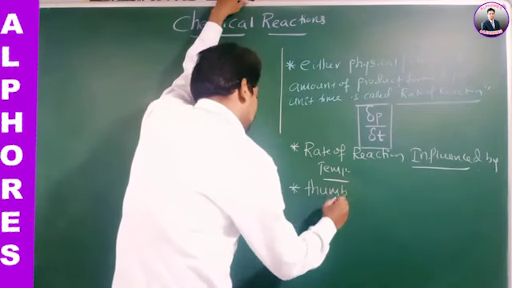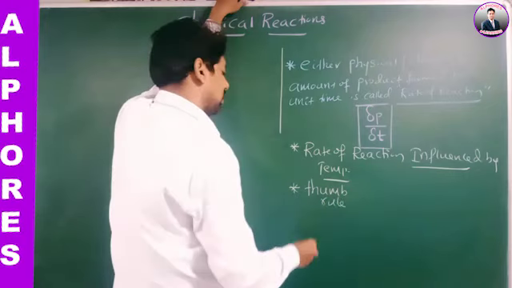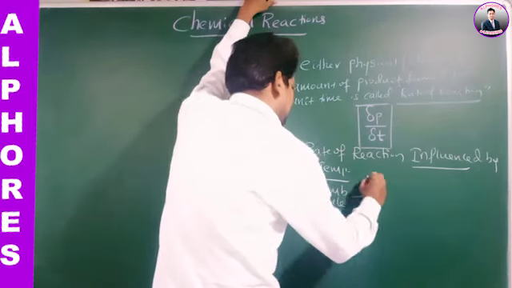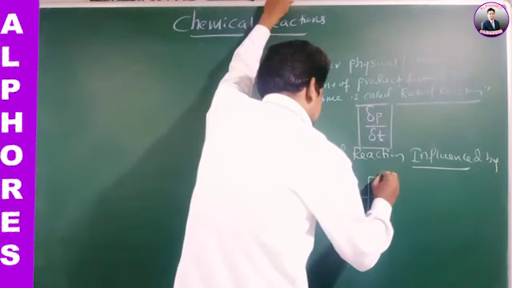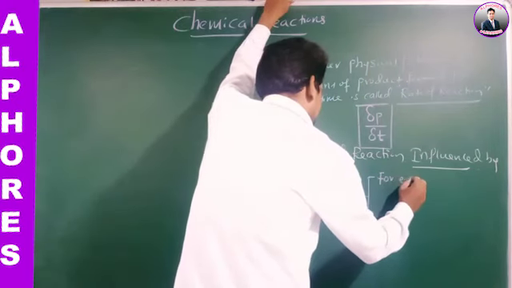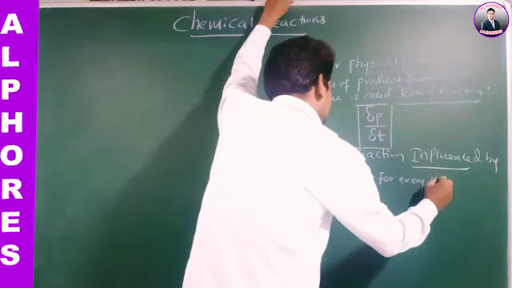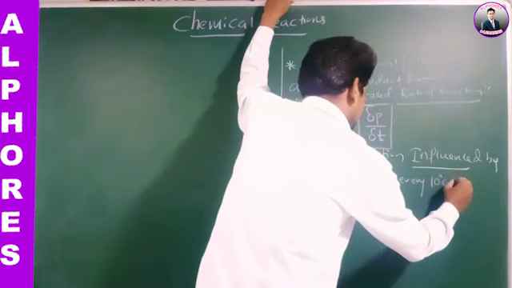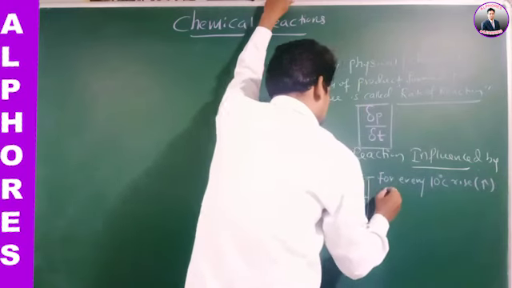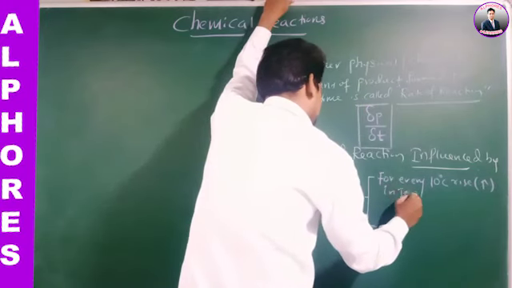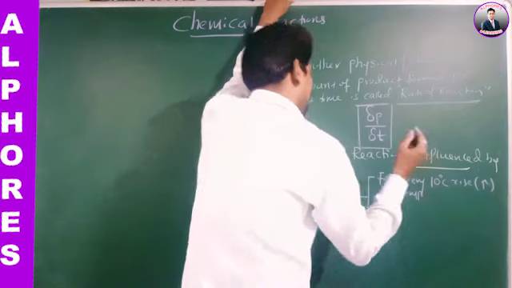As per the general thumb rule, for every 10 degrees Celsius rise in temperature, nothing but increase in temperature, what happens?